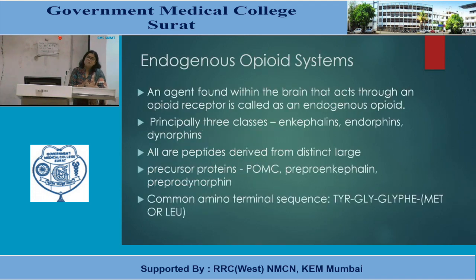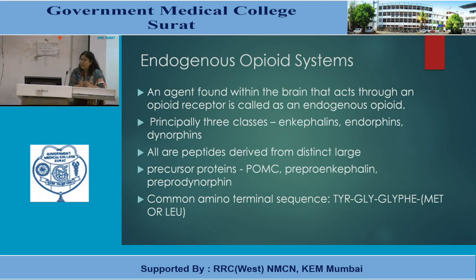Before going into the details of these agents, let's first see that there is a system in the body, the endogenous opioid system. These agents are found within the brain, act through opioid receptors, and are called endogenous opioids.